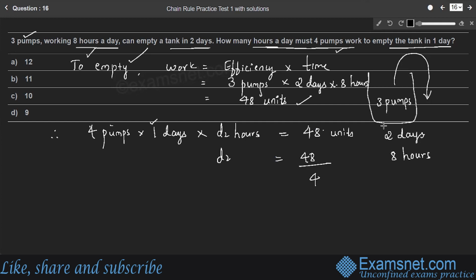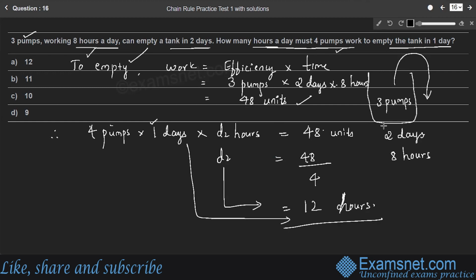Which is 4. Therefore, each pump has to work for how many hours? 12 hours. So each pump has to work for 12 hours a day. Only one day, 4 pumps are working to empty the tank. Then only 4 pumps can empty the tank in only one day. Therefore, option A is the right answer.